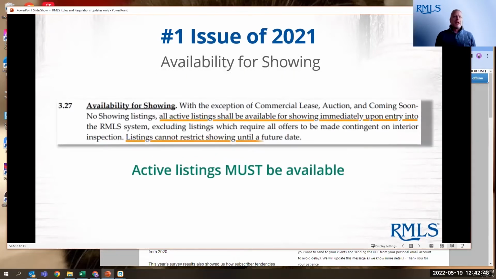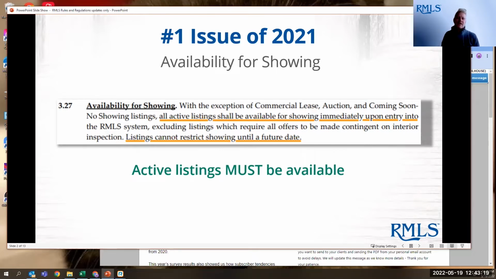Now, number one issue of 2021 was availability for showing. You can see I've got the rule from our rules and regulation document right up there on the screen. I copied it right over there. And that rule states that all active listings must be available for showings. They must be available. They cannot be restricted until a future date. So what that means is you can't enter into a listing on, let's say, a Wednesday and say no showings until Friday, or showings not available until Friday, or showings start on Friday. You can't put that in there.